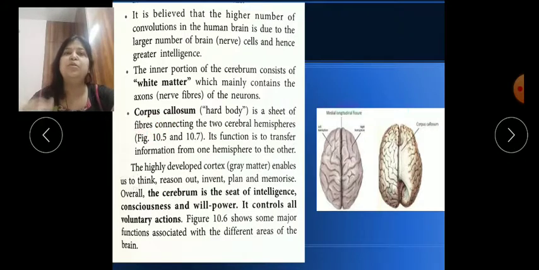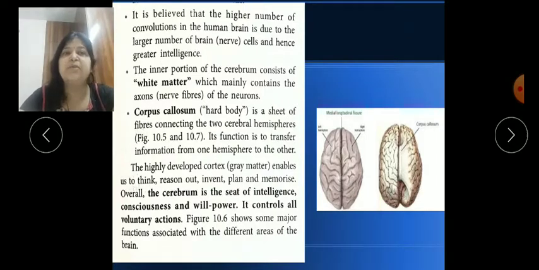Sometimes in the exam they ask what is the function of the corpus callosum or where it is located. So you should know it is present in the median portion between the right and left hemispheres. And its function is to transfer information from the left to the right hemisphere. One hemisphere passes information to the other in the form of impulses. So you should know what the corpus callosum is.